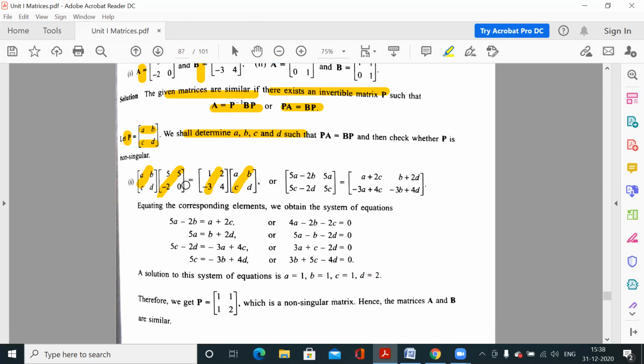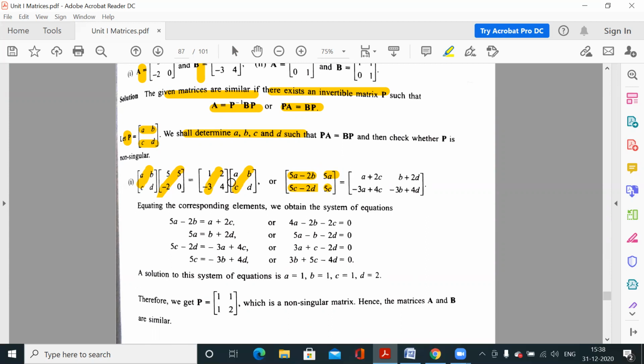First we multiply this. The first element is 5a minus 2b, and the second element is 5a plus 0b, so 5a. Next, 5c minus 2d, and 5c minus 0d, so 5c. This is the left hand side matrix.